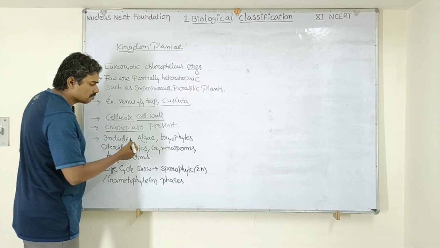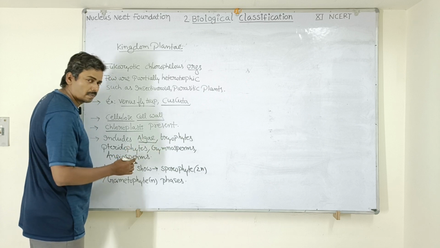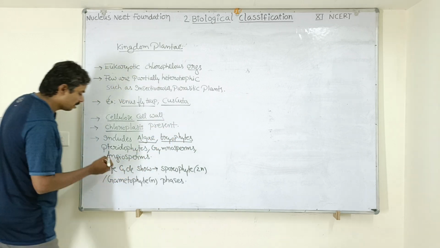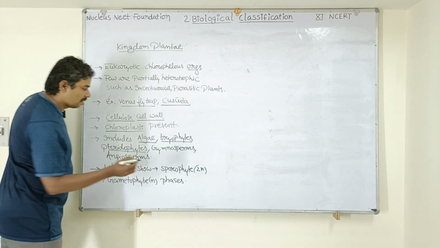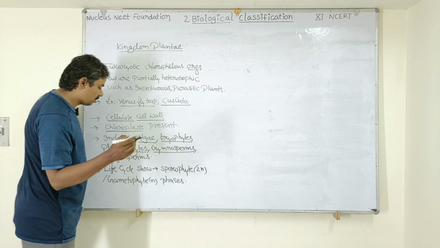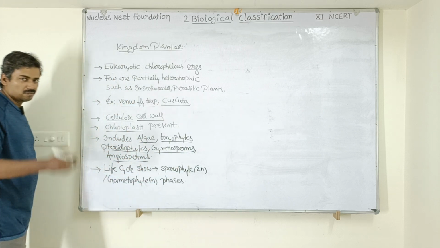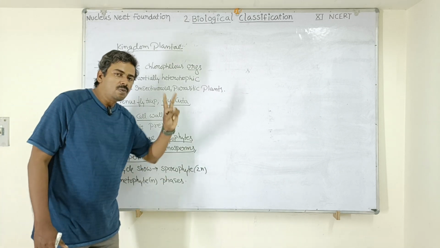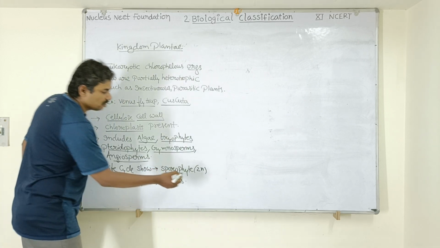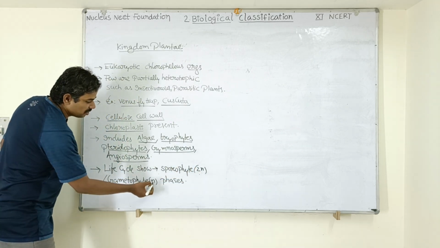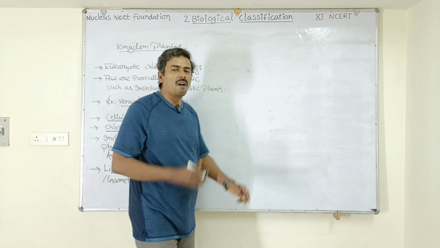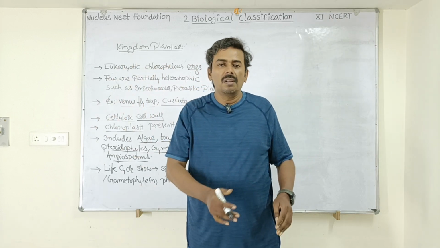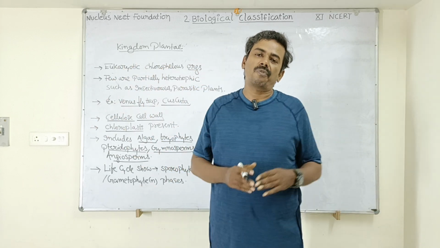The plant kingdom includes different types of members such as the algae which grow in water, bryophytes which grow both in water as well as on land, pteridophytes such as your ferns, gymnosperms such as your Pinus tree, and angiosperms such as your mango tree which produce fruits. Now, in the life cycle of the plant kingdom, you can see two distinct phases. Sporophyte phase, which is a diploid phase, and gametophyte phase, which is a haploid phase. Both the phases alternate with each other. From the diploid sporophyte phase, haploid gametophyte will be formed. From haploid gametophyte, again diploid sporophyte phase will be formed.